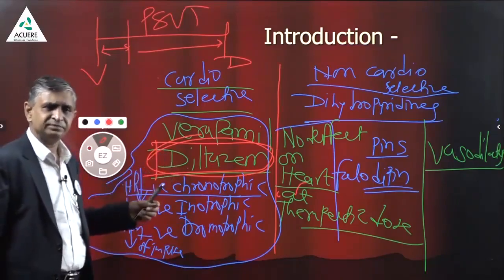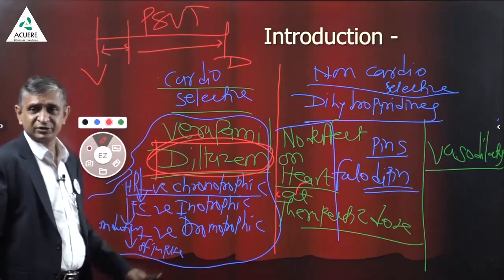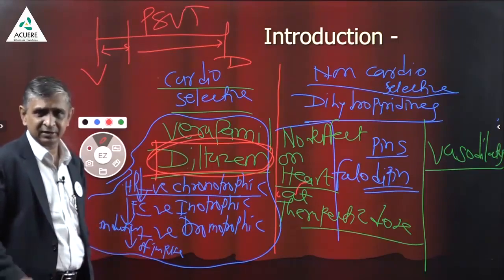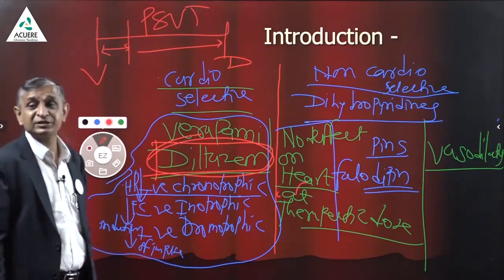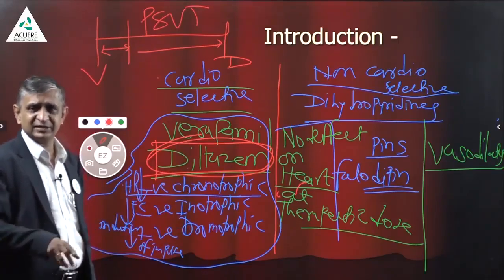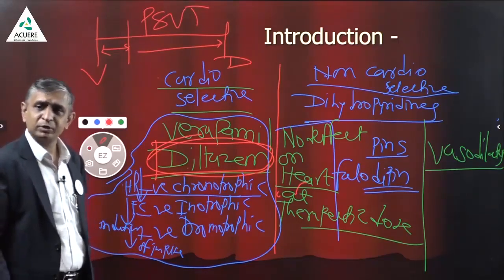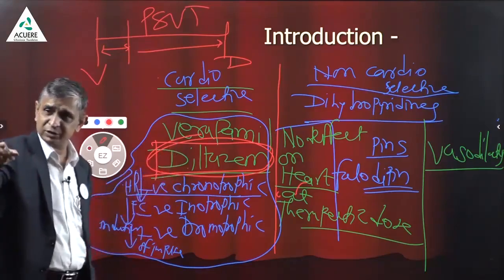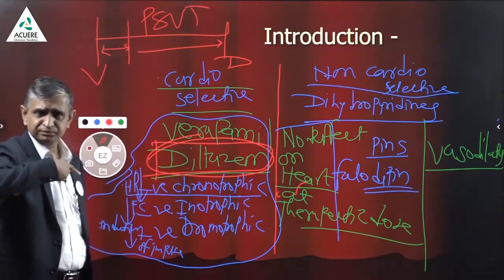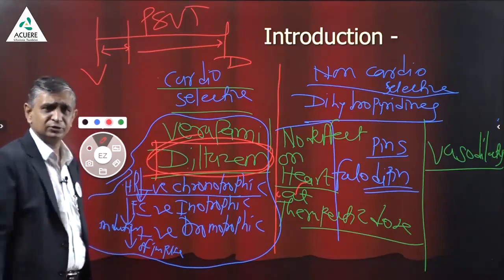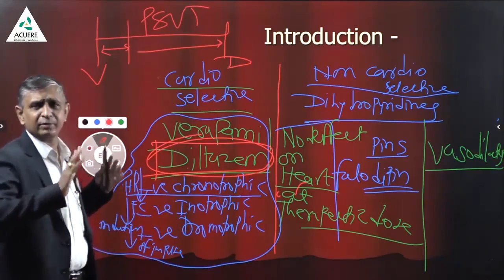Isoptin is a famous trade name. 5 mg per ml is a preparation available in the market. PSVT, paroxysmal supraventricular tachycardia, as well as regular SVT, where the indication is of esmolol, but you can use verapamil also. I am giving you all the idea about these drugs.